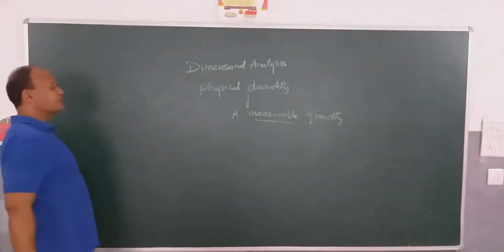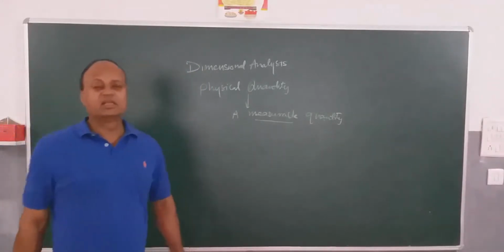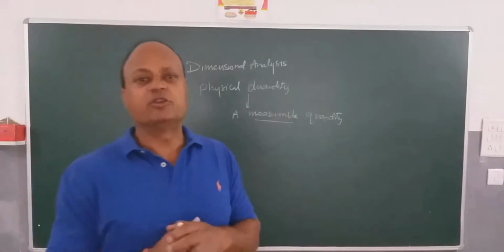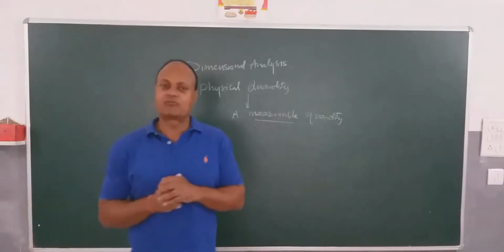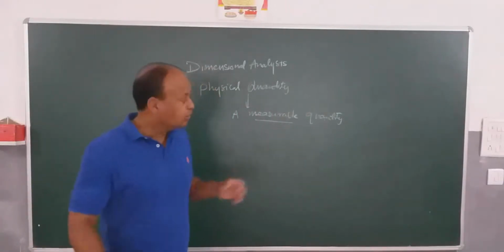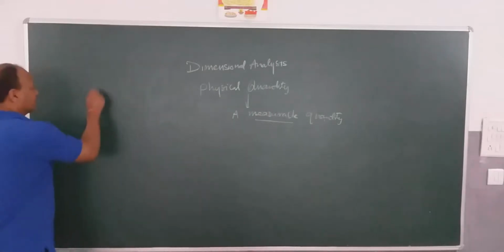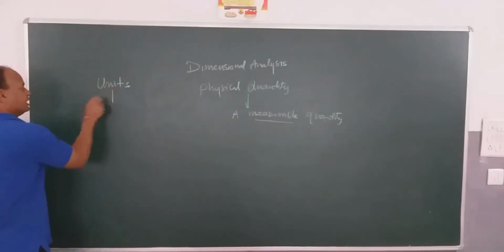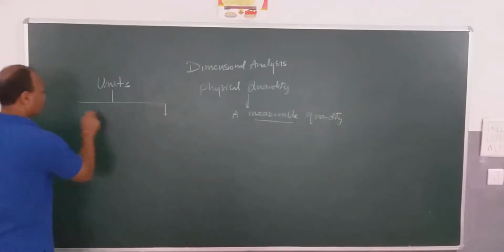Whenever we talk about systems of measurement, in fact, for measuring anything, you need a unit. You need a what? You need a unit. Now, units can be classified into two categories.